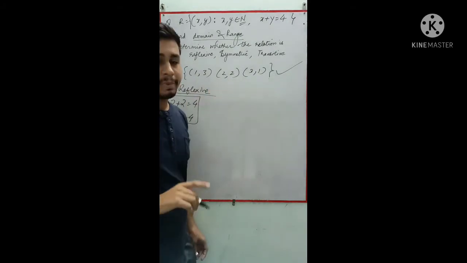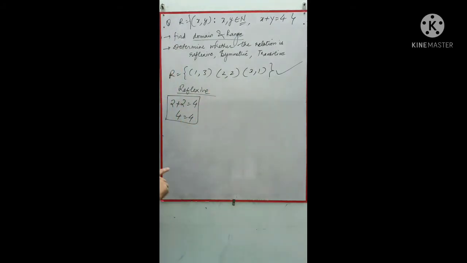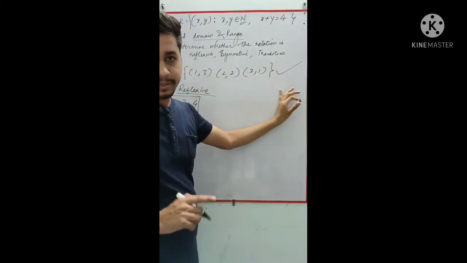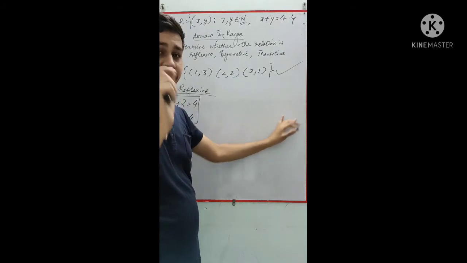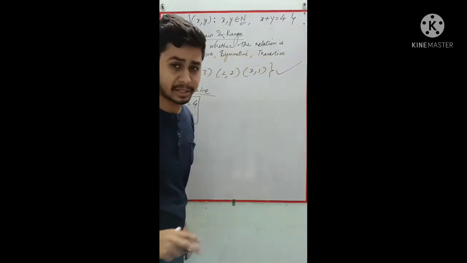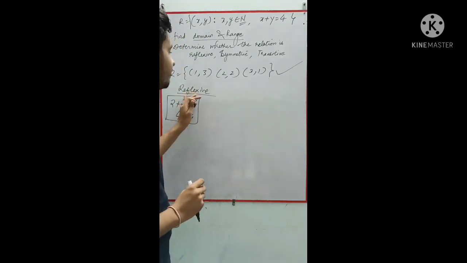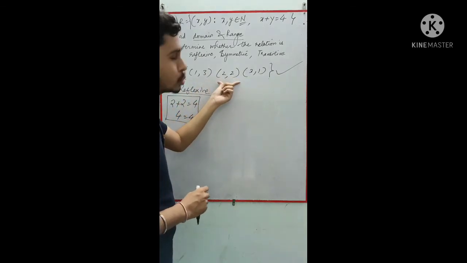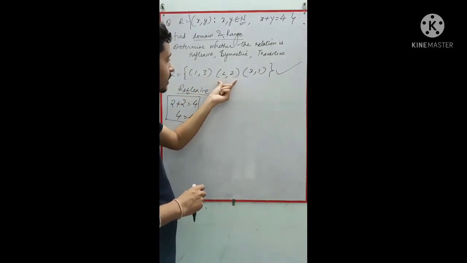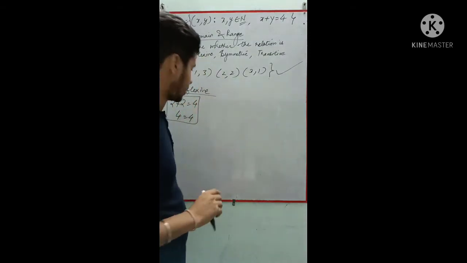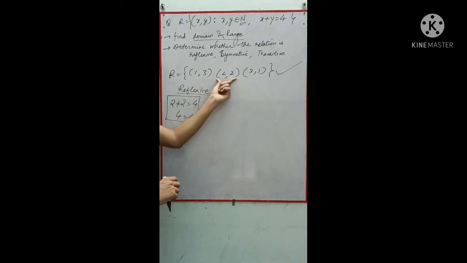You need to remember one thing that is very important. From this relation, from all these pairs, if you are getting even one pair which is satisfying your definition of reflexive, symmetric or transitive, then that will be the reflexive, symmetric or transitive respectively. That is, I am getting this (2, 2). So if I am getting even one, it will satisfy your definition. Okay, so yes, we got this. So it is called a reflexive relation.